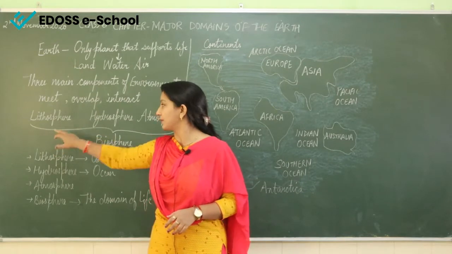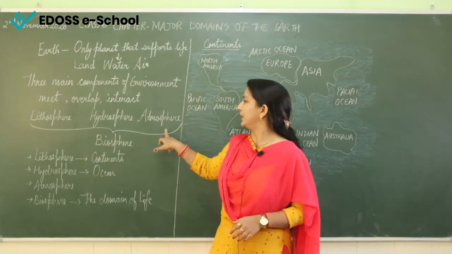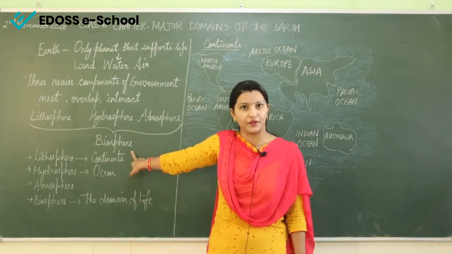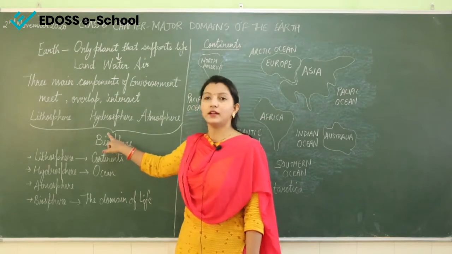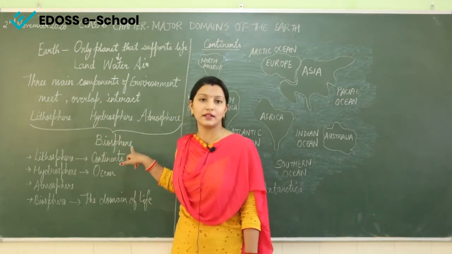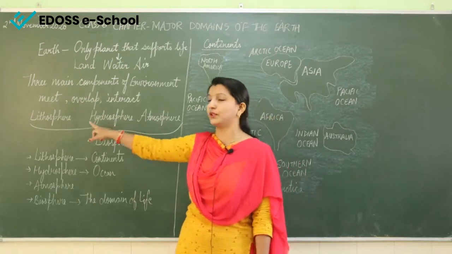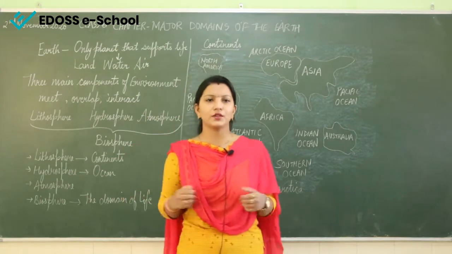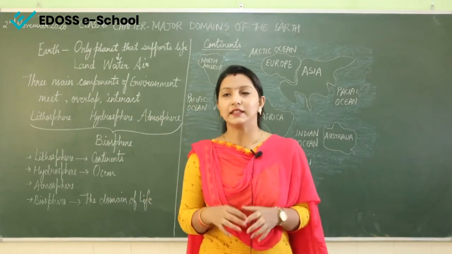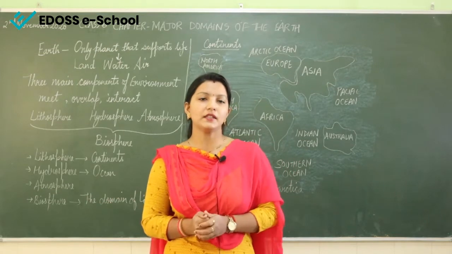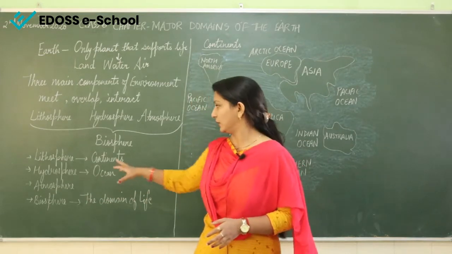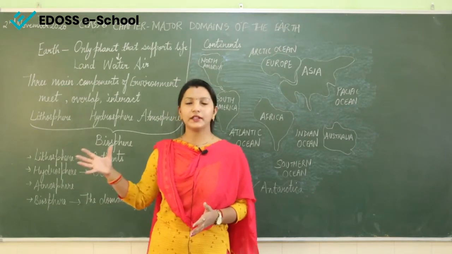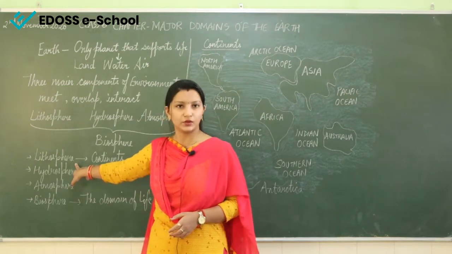The first sphere is the lithosphere, then the hydrosphere, then the atmosphere. And these three spheres combined make the fourth one, that is the biosphere. The biosphere is where life exists. It supports life because it has all the three components of life. Talking about the lithosphere, what is the lithosphere? The lithosphere is the complete land area on our planet Earth. It includes all the continents. All the land area and all the continents come under the lithosphere.